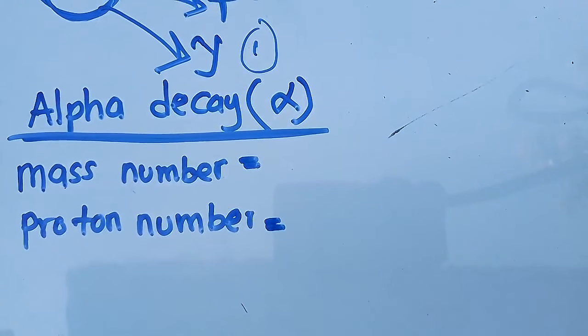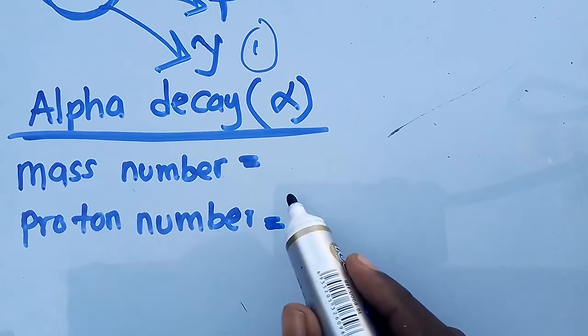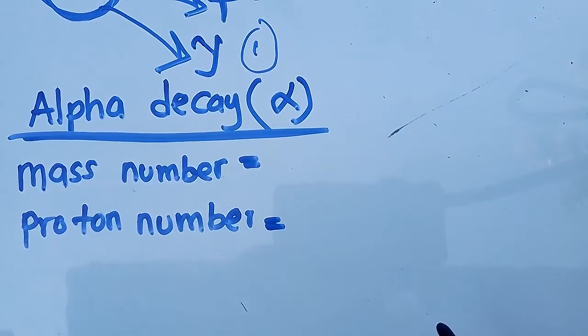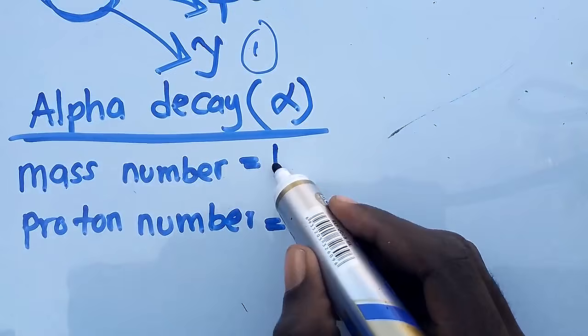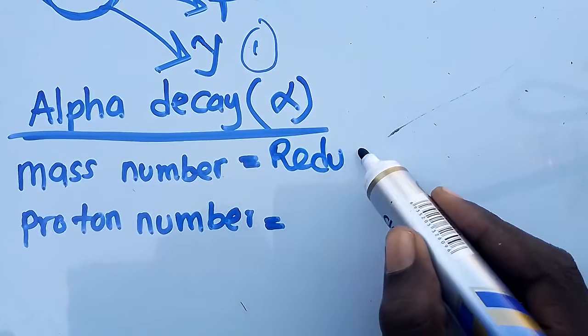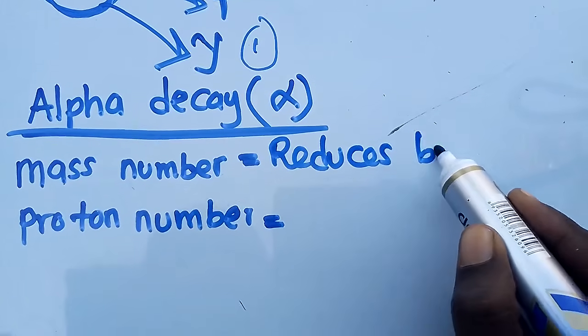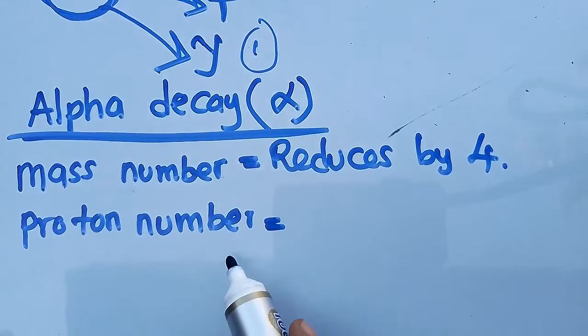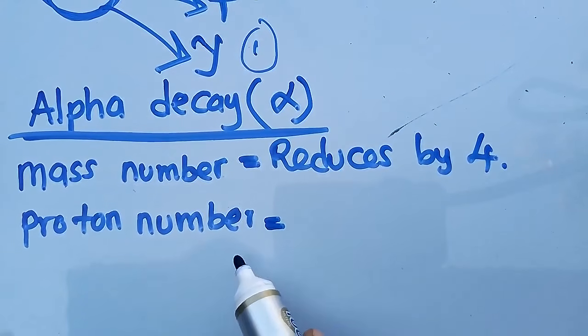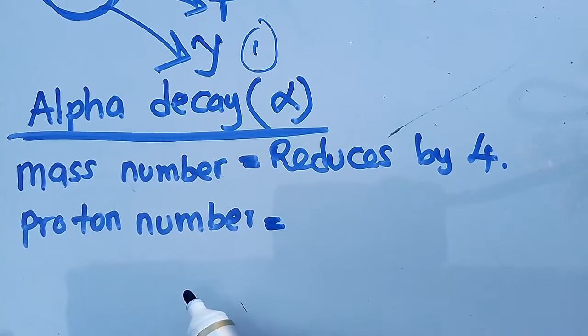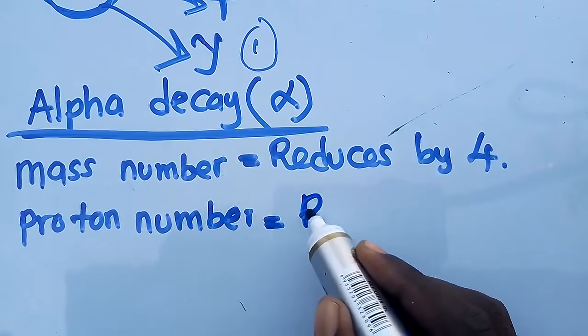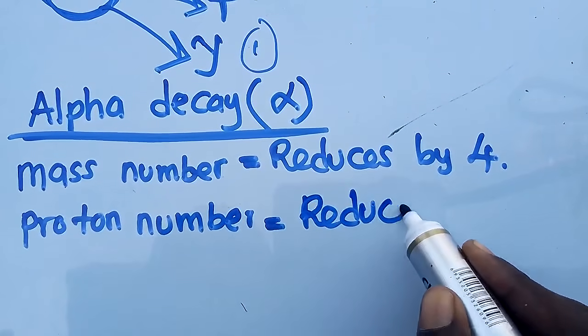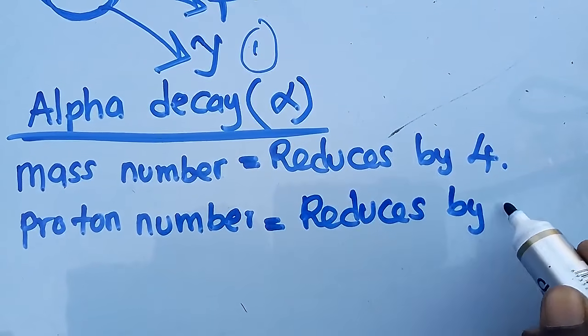So what happens to the mass number? Whenever an element undergoes alpha decay, the mass number reduces by 4. Then, what happens to the proton number? The proton number also reduces, by 2.